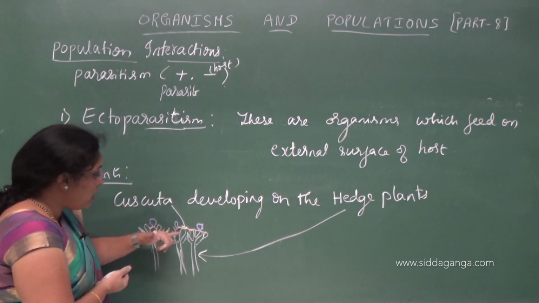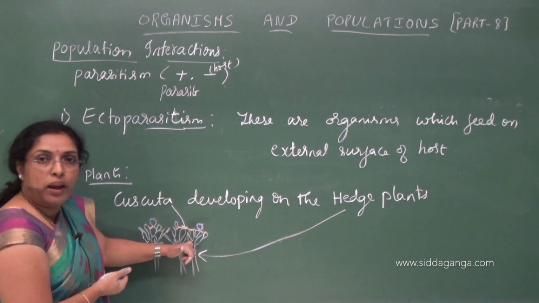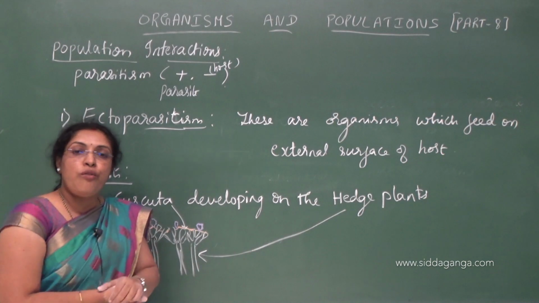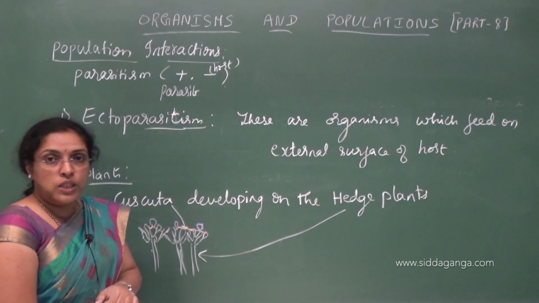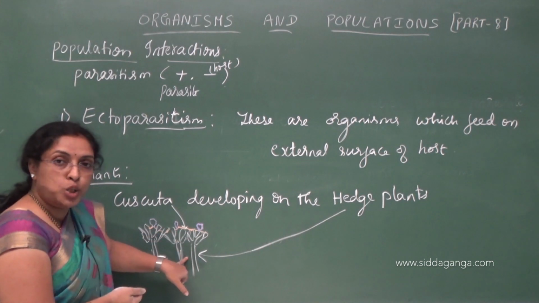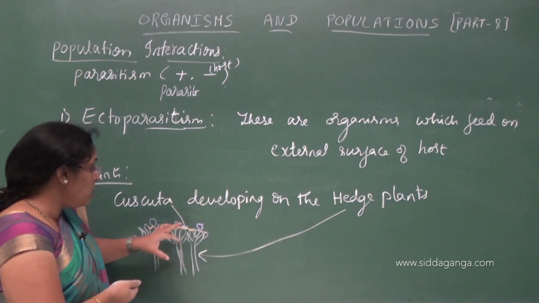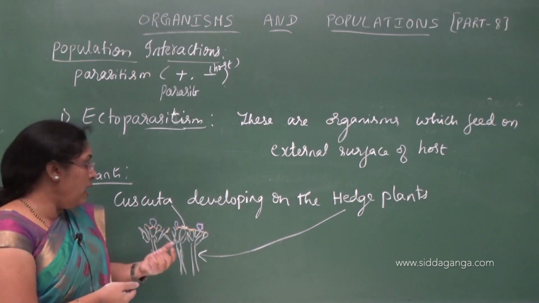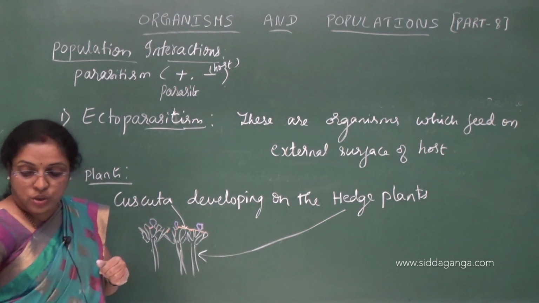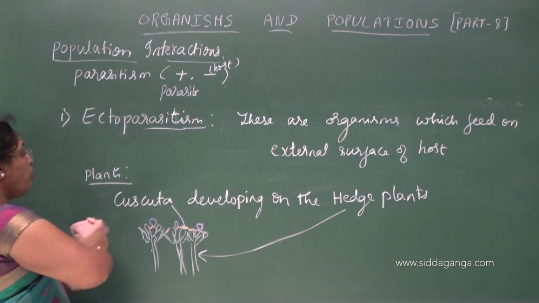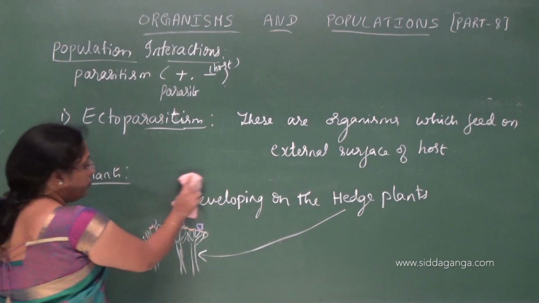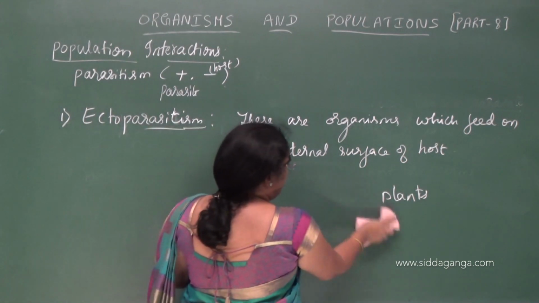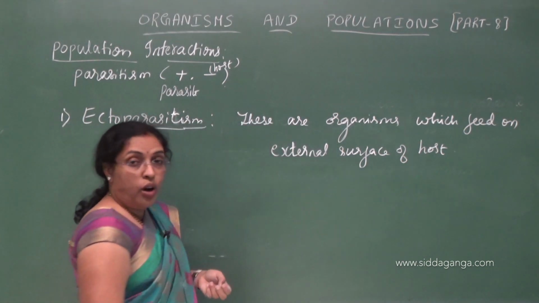When it is taking nutrition from the host plants, there is no need of photosynthesis. So in this type of parasitism, we see the absence of chlorophyll and even leaves in Cuscuta. Understood? This is an example of an ectoparasite in plants. So ectoparasites are the parasites which depend on the external surface of the host for nutrition.